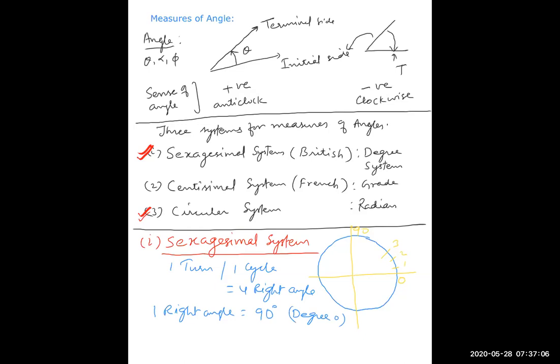And again, 1 degree was divided into 60 equal parts. 1 degree is equal to 60 minutes. This is the symbol for minutes. And 1 minute was divided into 60 seconds. This symbol is for seconds.